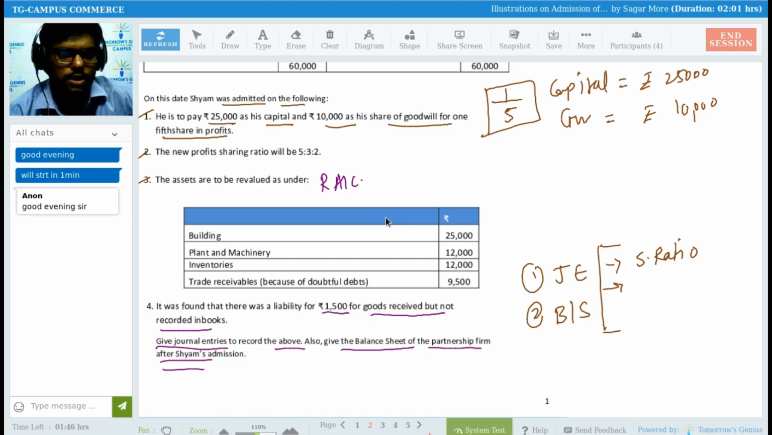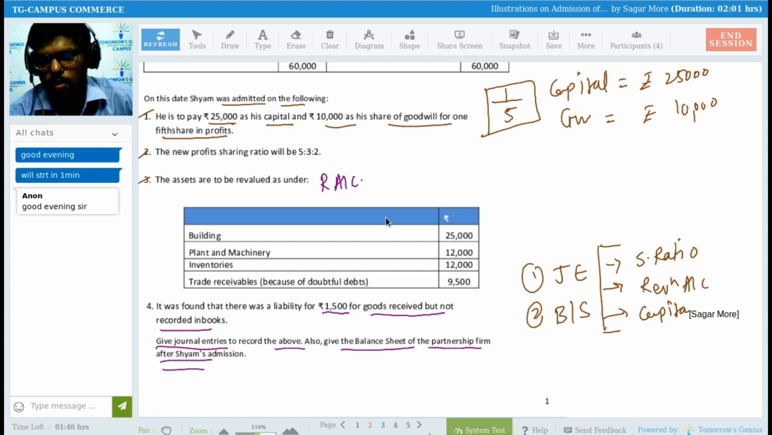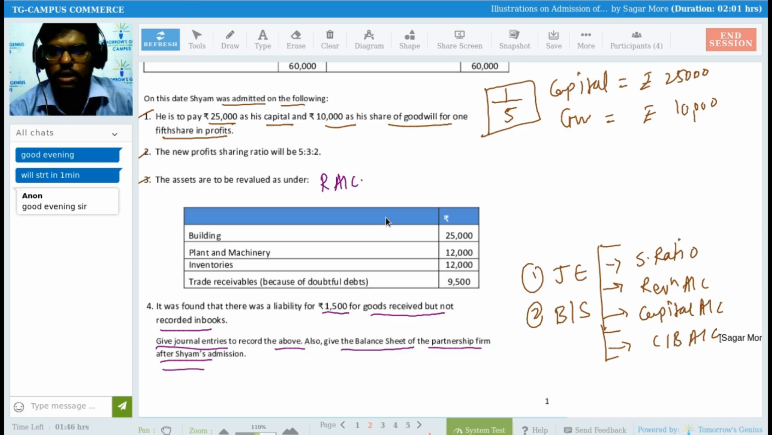Yes, tell me. I need to calculate the sacrifice ratio. I need to prepare the revaluation, right? If needed, I will be preparing the capital account as well, and if needed, the cash or bank account as well. So what I'm saying is, preparation of the capital account and the cash and bank account is not mandatory.